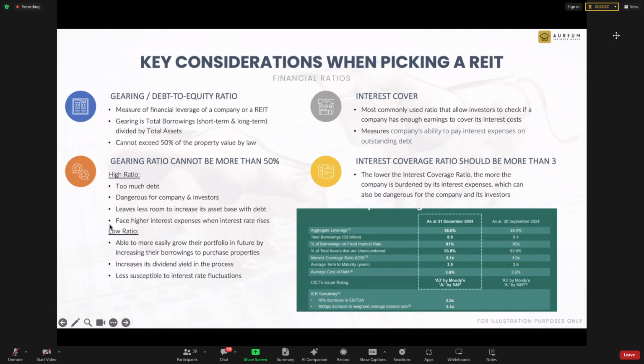Something is not right with the REIT. So these two are very, very important ratios when you want to buy a REIT. You don't know what to buy, go and look at the interest cover. Is it more than 3 or not? If it's less than 3... if less than 2, it better run. Don't even bother to touch the REIT. Any black swan event comes, this REIT will crash.